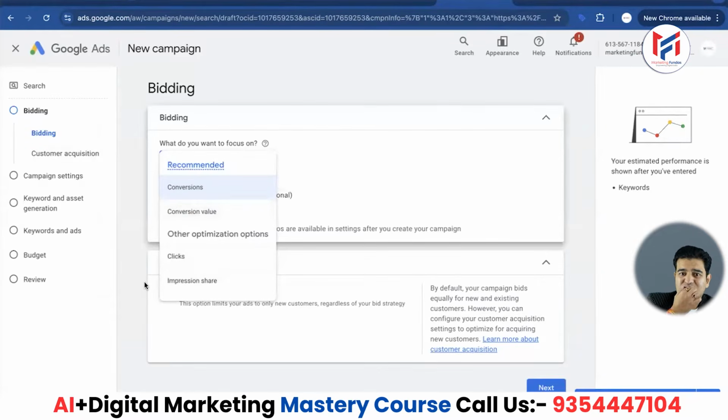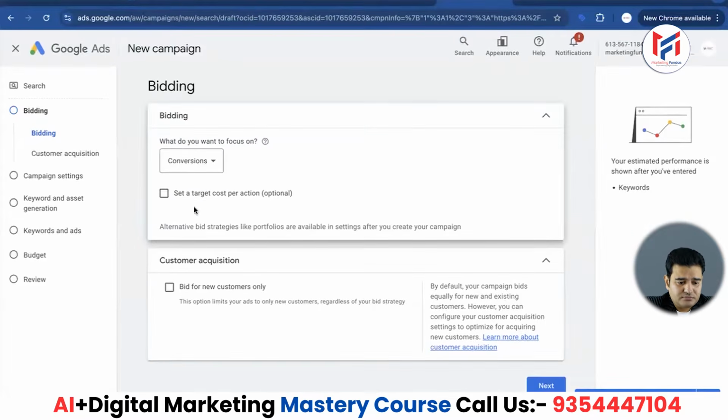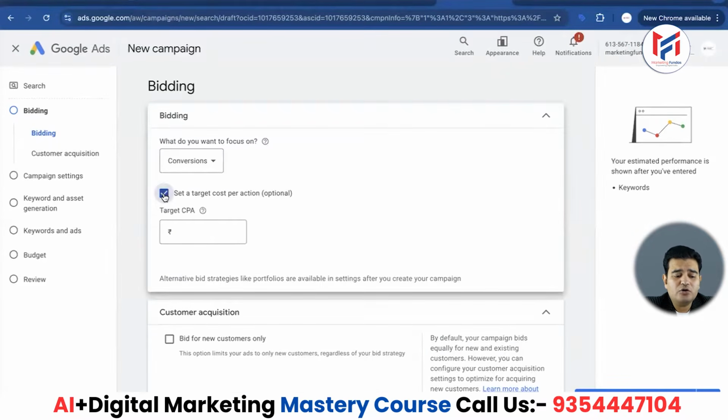So obviously, as you can see here, I am creating this search campaign for lead generation. So I will have to focus on conversions for that, and therefore I will choose the option for conversion. I chose it. And I won't tick mark on set a target cost per action.